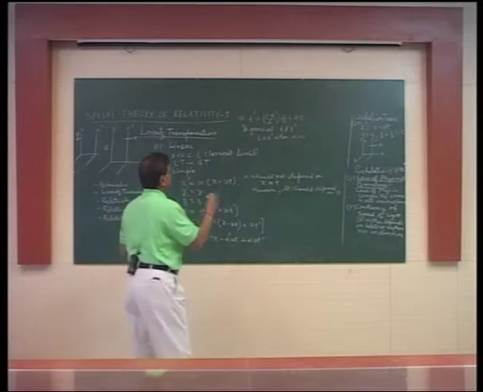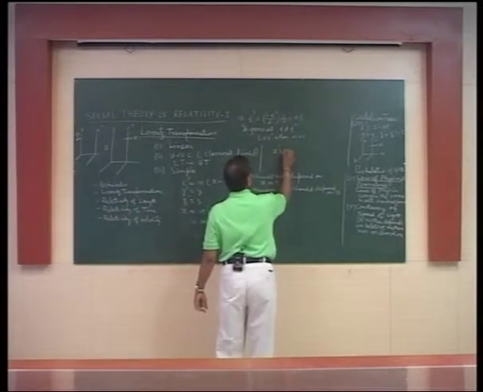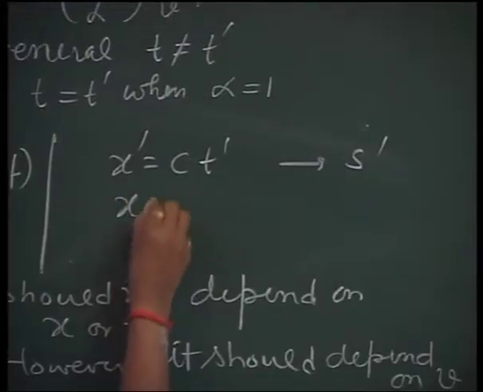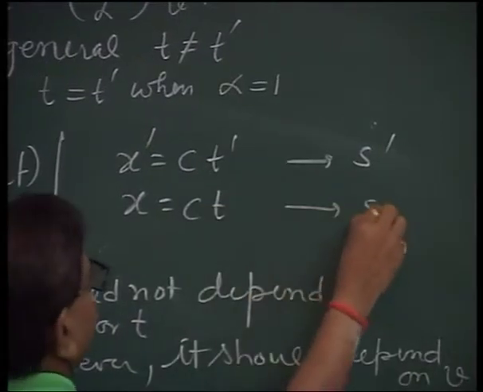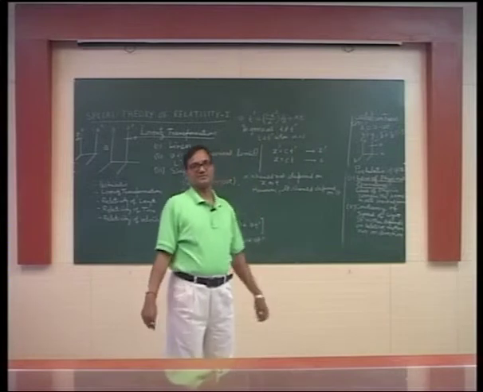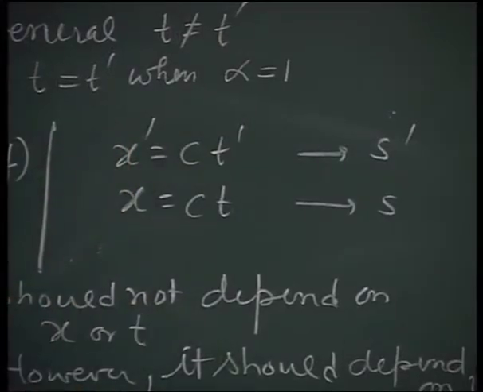The radius of this sphere will be x dash equal to ct dash in S dash, and x equal to ct in S. That is the observation. So these two equations can now be used here.